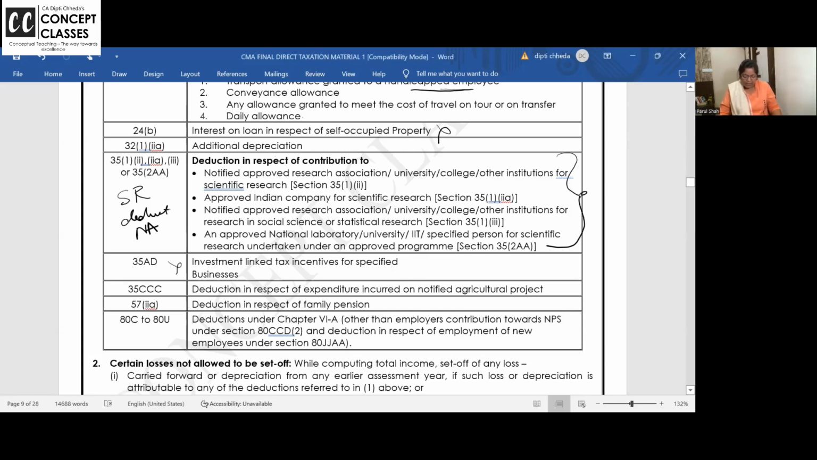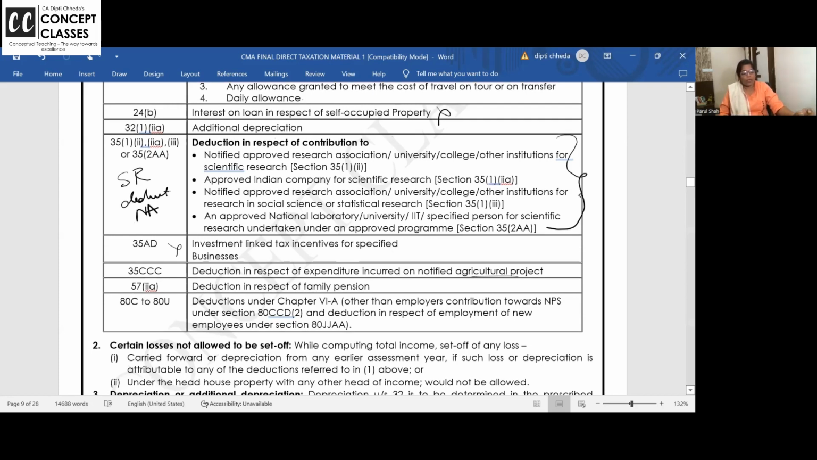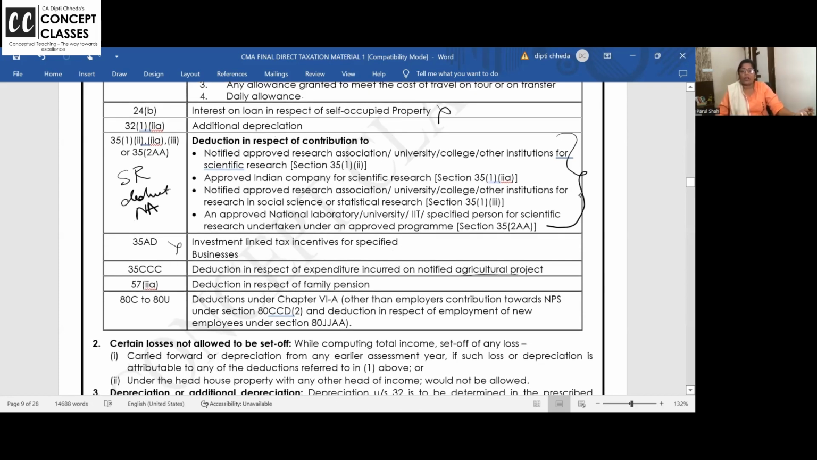35 triple C, deduction in respect of expenditure incurred on notified agricultural project. So notified agricultural project is like some training and all is given for farming. So all those deductions will not be allowed. I hope you all know agricultural activity is a huge business now around us. We never used to see kiwi and dragon fruit and sweet corn the way we are seeing now. So this is because these are like have become businesses, flowers, fruits, organic vegetables, and lot of training is given for doing all this. So all those deductions you cannot claim.